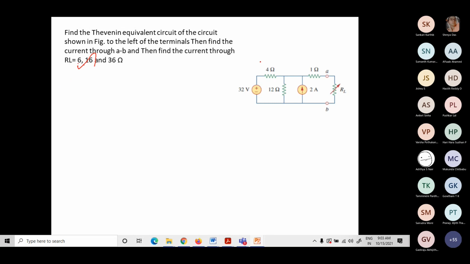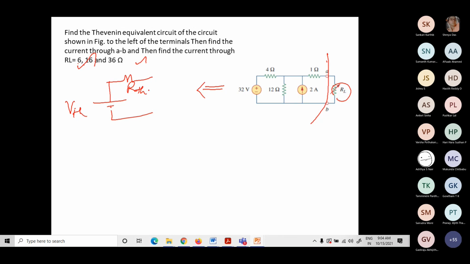Okay, so now the first step is, here it's given, this is my load terminal. My RL is going to be a variable one. So you're asked to calculate the current through the load for different values of load resistor. The first step is, we'll apply Thevenin's theorem and reduce this to a Thevenin's equivalent network. So the Thevenin's equivalent network will have these two, VTH and RTH.